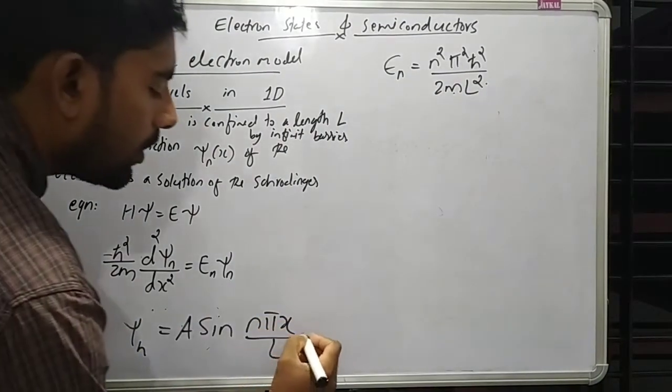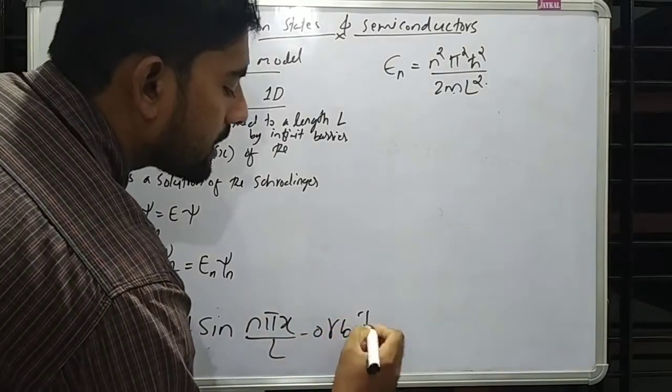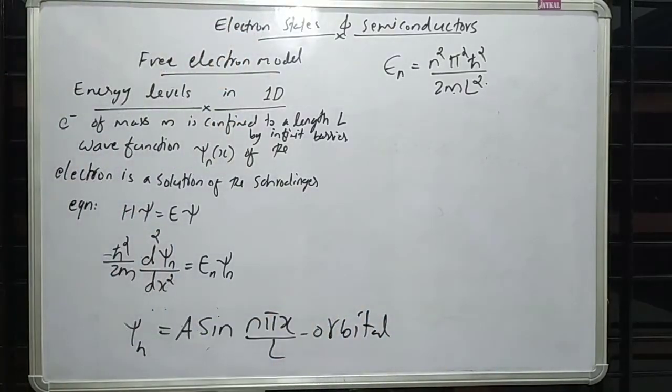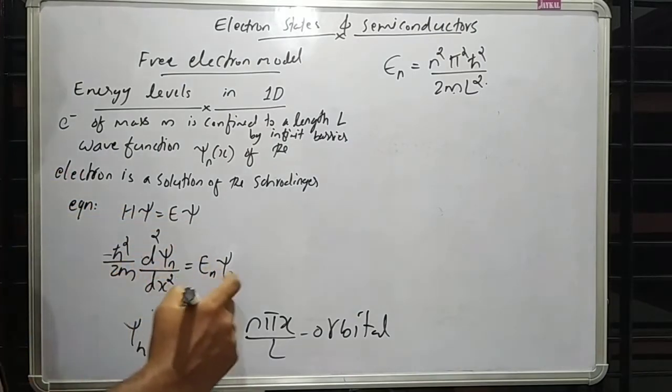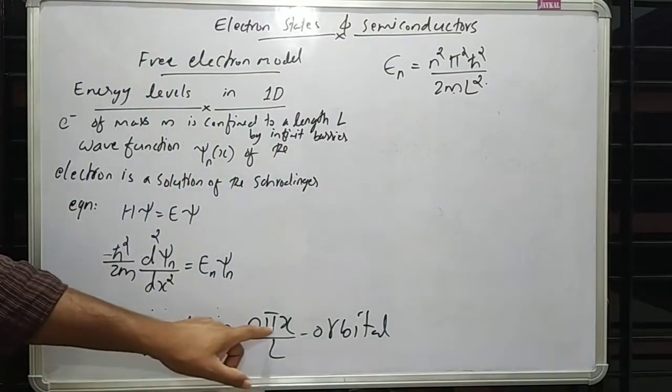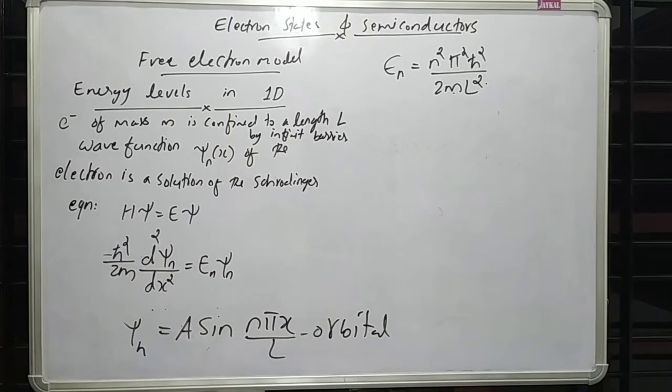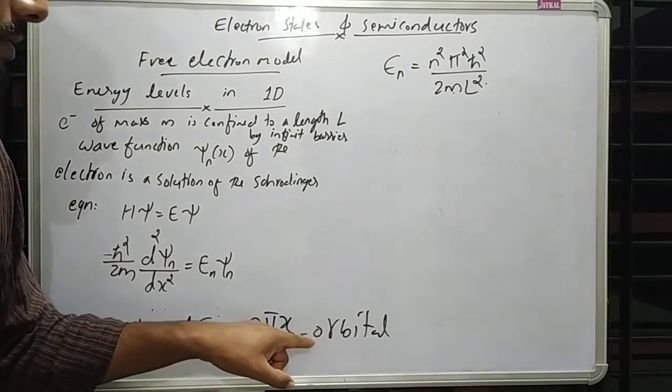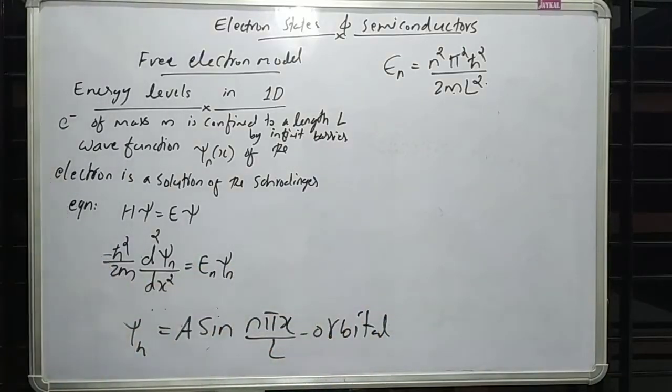We use the term orbital to denote a solution of a Schrodinger equation for a system of only one electron. Here we have the solution psi n equal to A sine n pi x over L. This is the solution for a system of only one electron, and we denote it as an orbital.